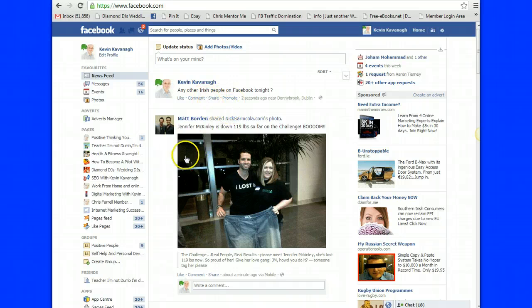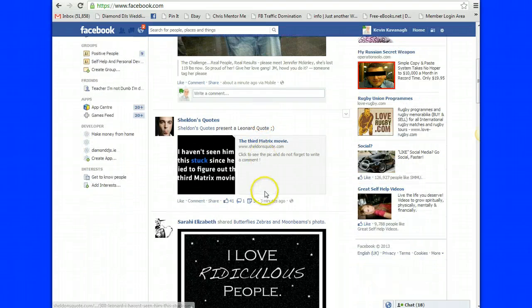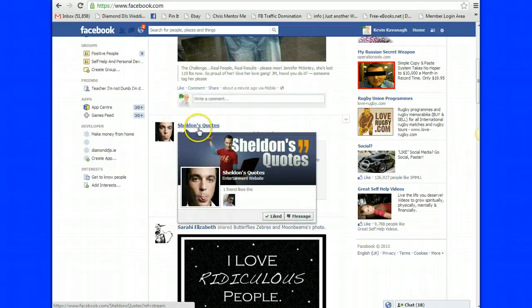And this is kind of like a roll along with people. The more friends that you have in your network, and if they post, you'll also see them appear in here. So I just got this from Sheldon, which is from the Big Bang Theory or whatever. So I just added myself to him because I think he's absolutely hilarious and his quotes and stuff like that.